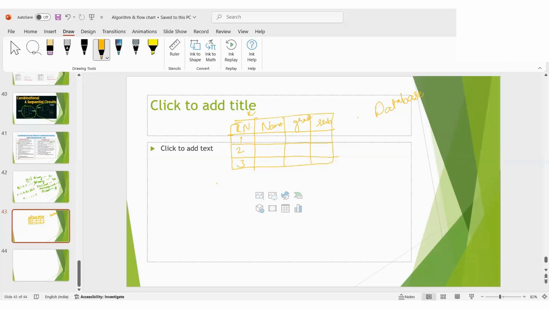Yeah. So if we want to make a link, sometimes in school they'll be making multiple tables. This table is for their academics, right? Yes. And one more table can be for sports, how they perform, right?